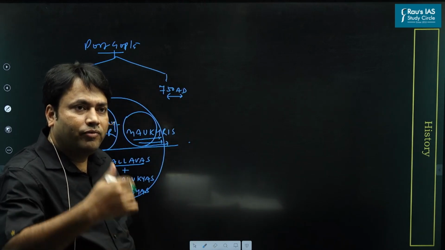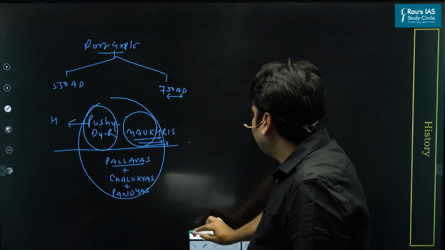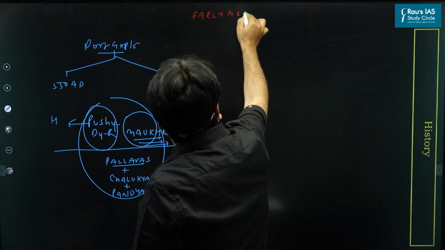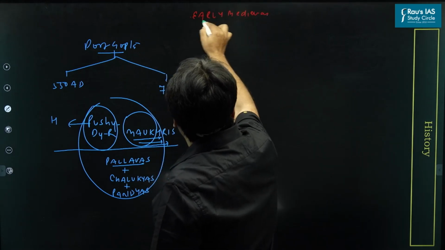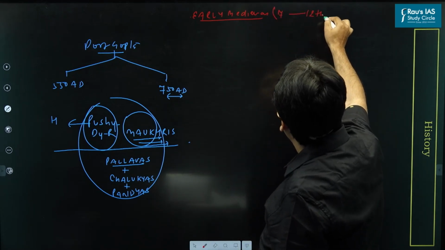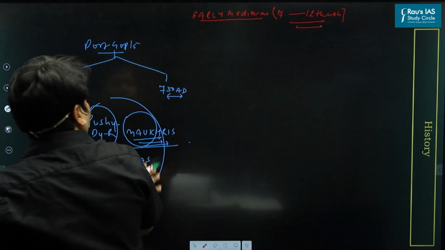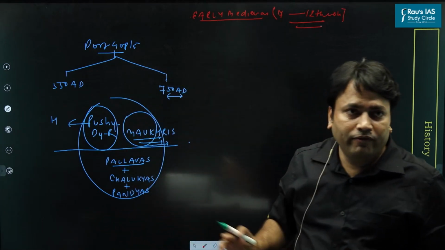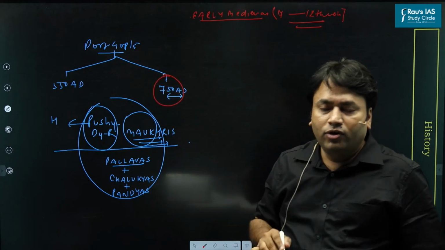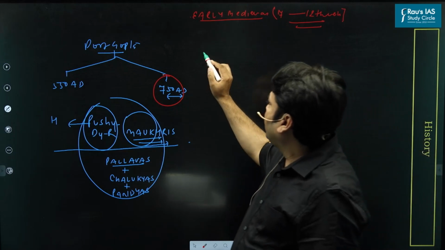Now, when we move further, you must have heard about this term early medieval. When we say early medieval, it counts the events from 7th to 12th century. It means this is also a part of early medieval. We don't find the mention of any ruler in the 8th century AD. We don't find the mention of those names that are asked in the question. Now look here.